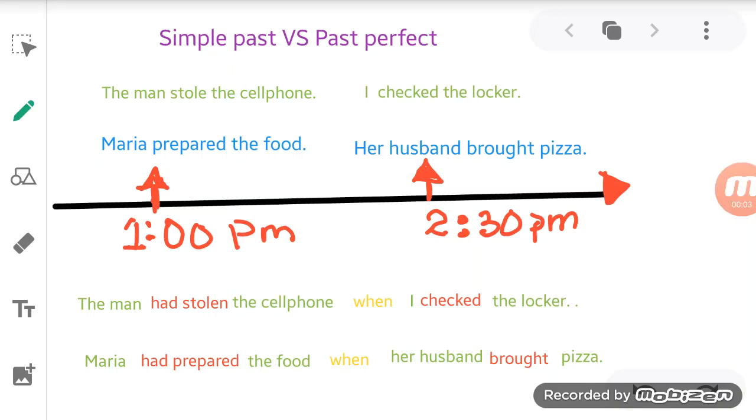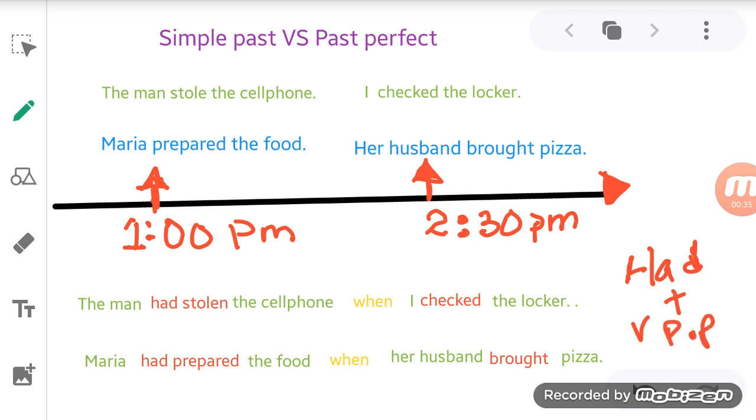We're going to talk about simple past versus past perfect. Remember that yesterday we saw the combination of simple past and past continuous. In this case, we have the same situation, two ideas that happened in the past, and we are going to connect them. We have the simple past and the past perfect. Remember that the past perfect is the auxiliary had plus the verb in past participle.